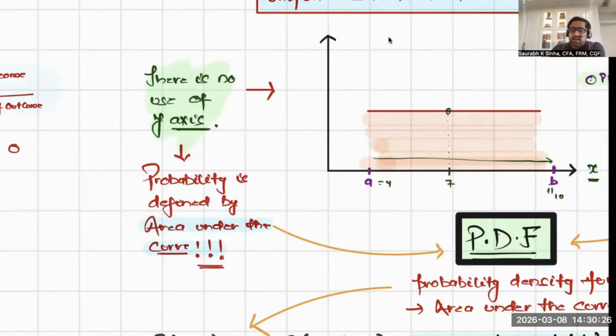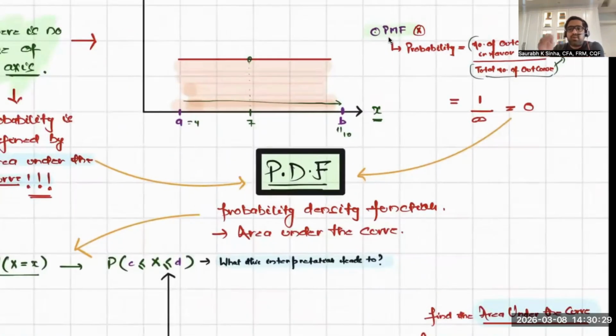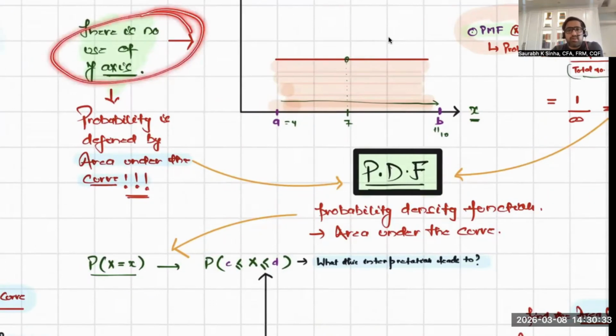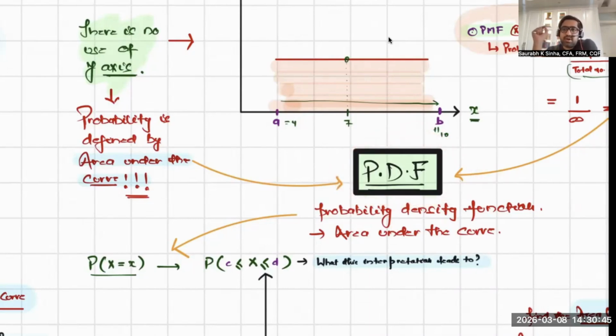If I join these two concepts, that you cannot use the probability mass function, you cannot use the y-axis as a probability, and probability is the area under the curve, then this gave birth to something different from the discrete distribution, and that is called the probability density function.